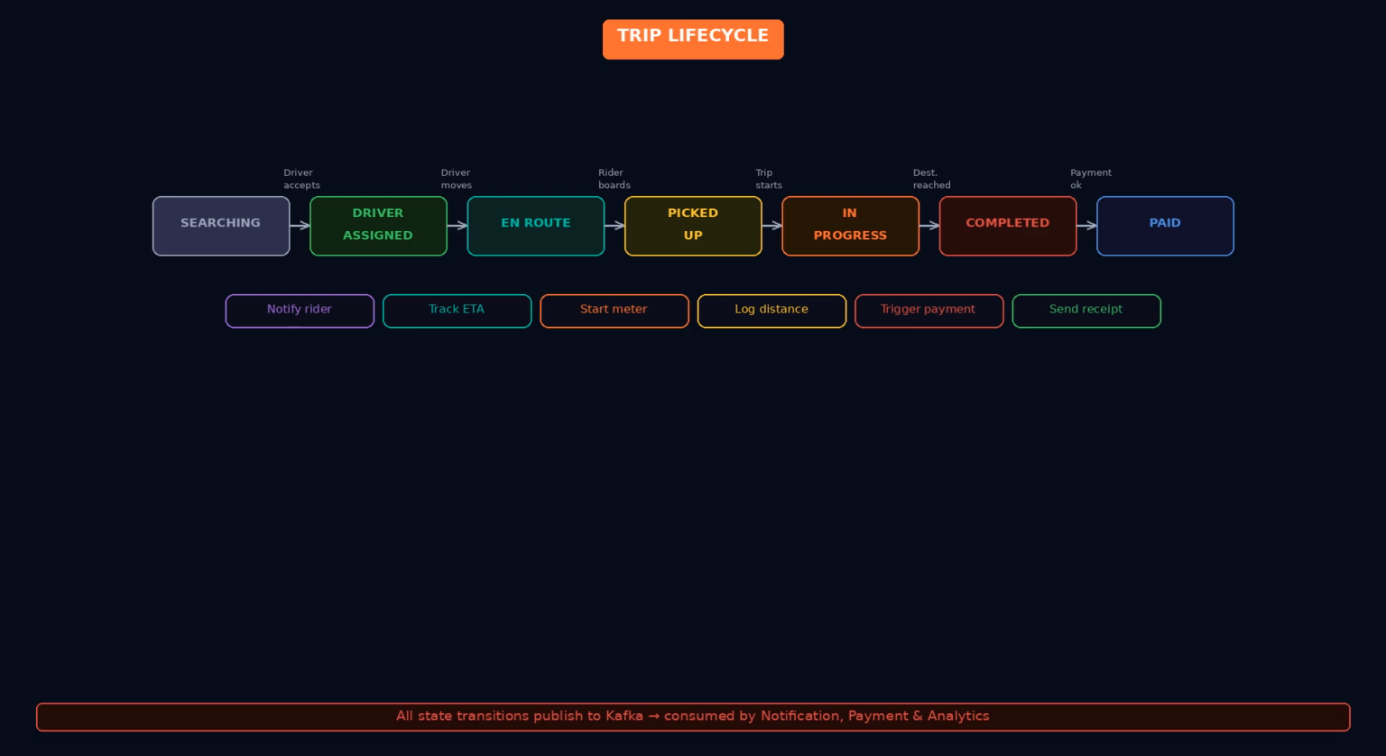All of these events flow through Kafka. The trip service publishes state changes. Downstream services, notification, payment, analytics, consume those events independently. This decouples services and keeps the system resilient.